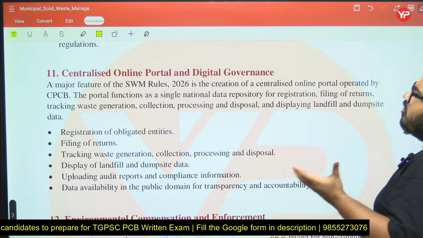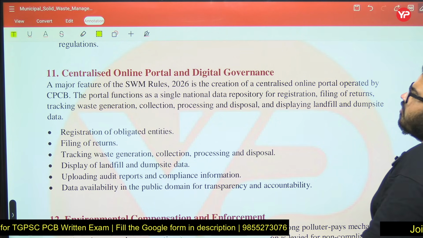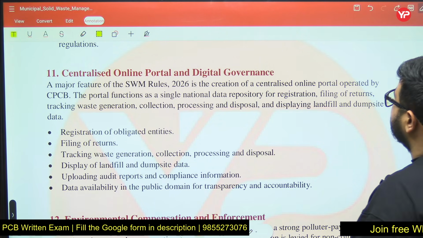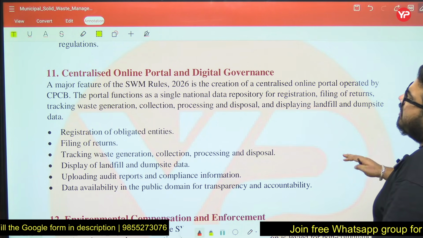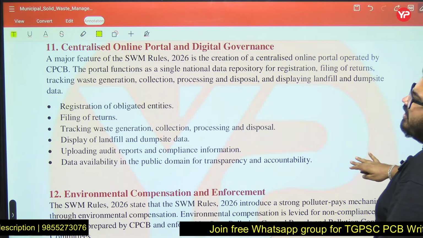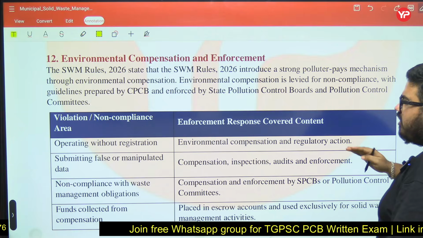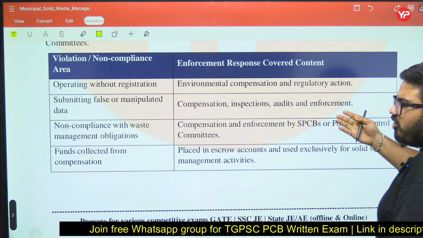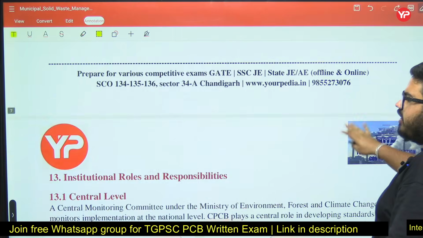This is the centralized online portal and digital governance, a new initiative. A major feature of SWM 2026 is the creation of a centralized online portal operated by CPCB. The portal functions as the single national data repository for registration, filing of returns, environmental compensation and enforcement. You can see what is going to happen if you are non-compliant with the rules. It is mostly shown here.